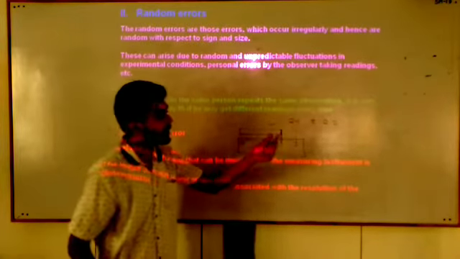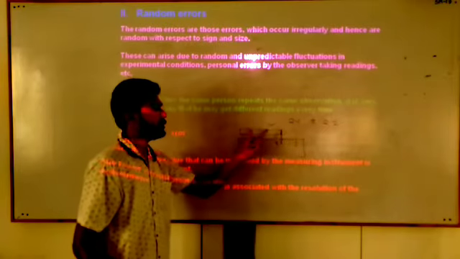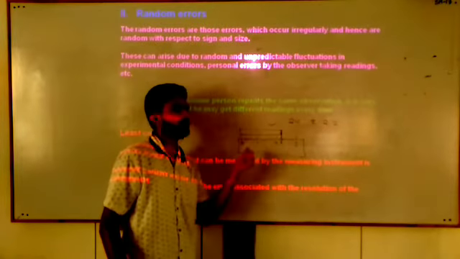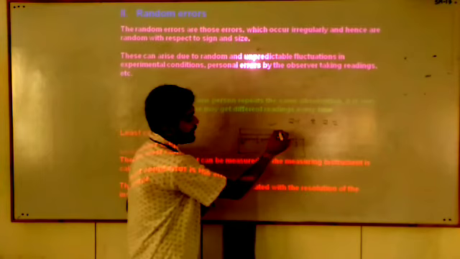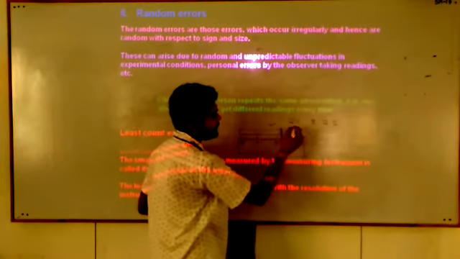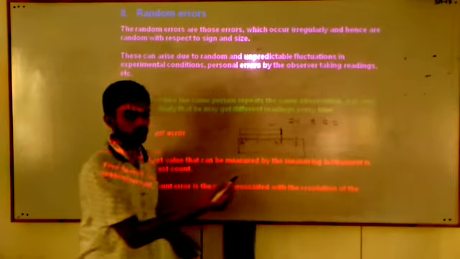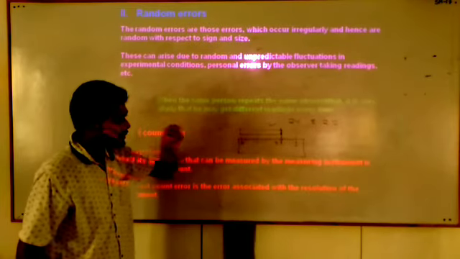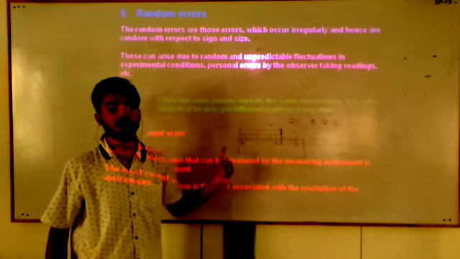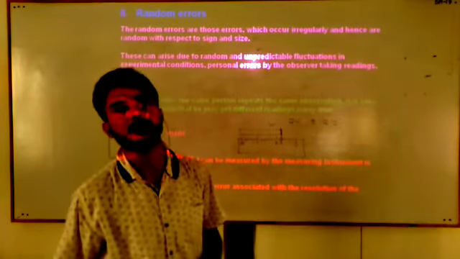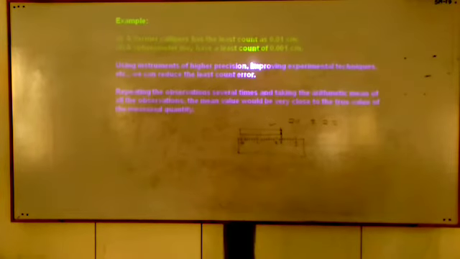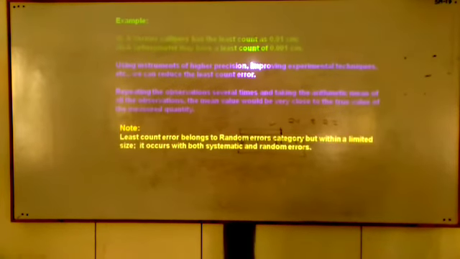And if you take 2.2, then the length of this marker is less than 2.2, because the edge lies between 2.1 and 2.2. Such errors occurring due to the least count are known as least count error. For an example, you can see the PPT which I gave you.